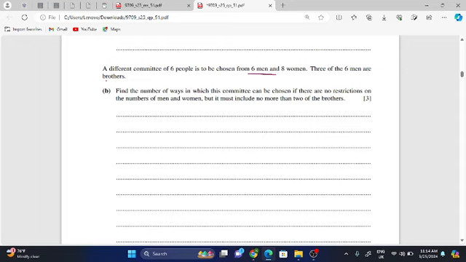Here you have to choose 6 people again, 1, 2, 3, 4, 5, 6. Any combination could be possible, but the restriction is that no more than 2 of the brothers.